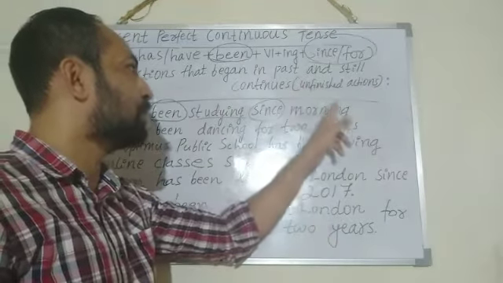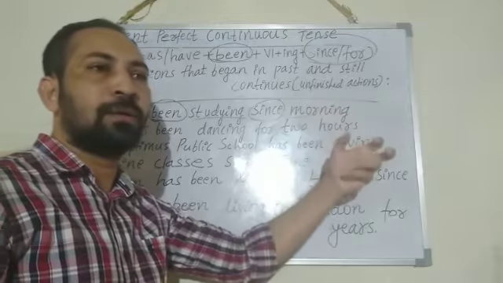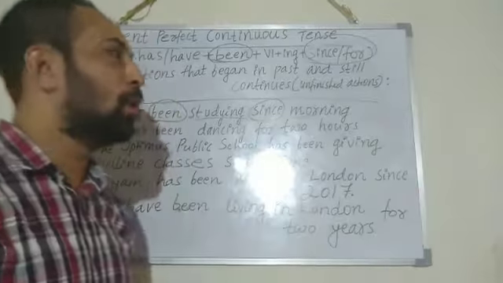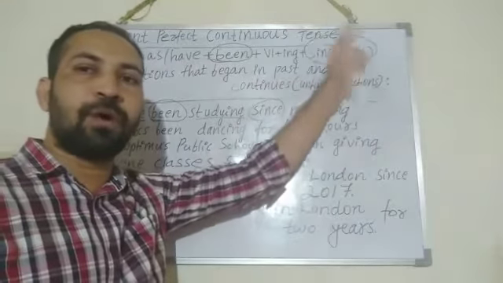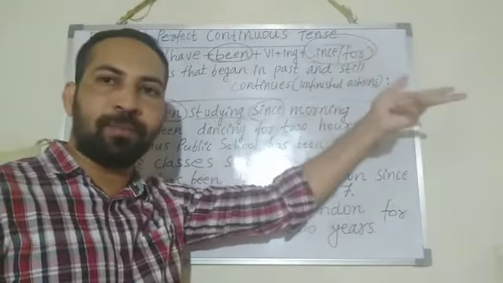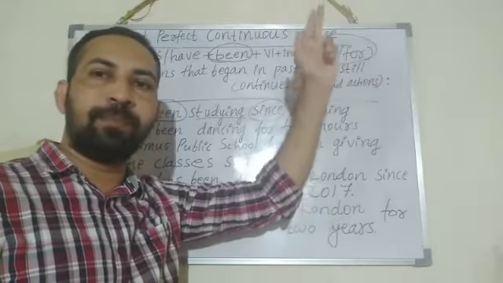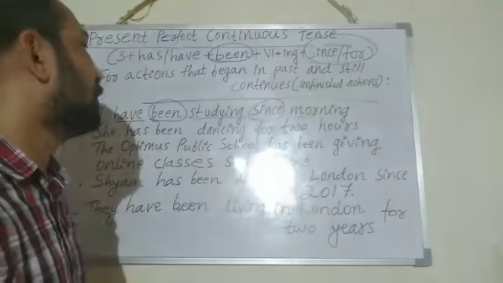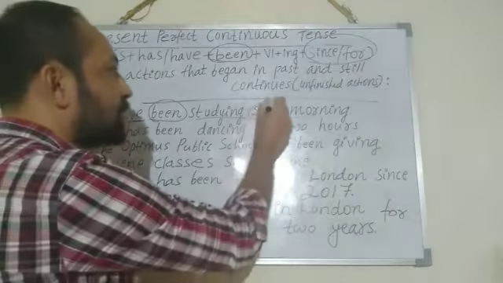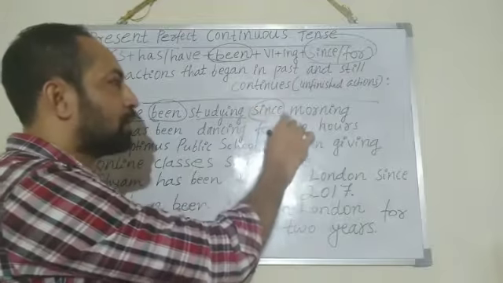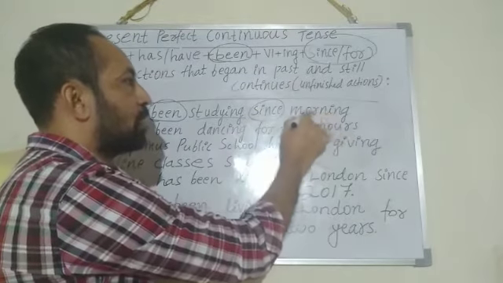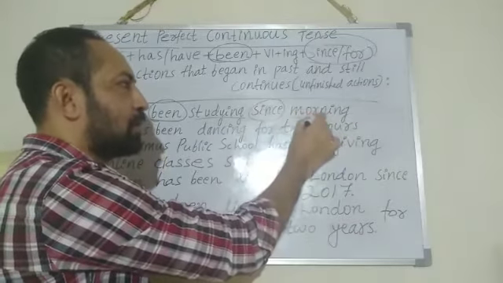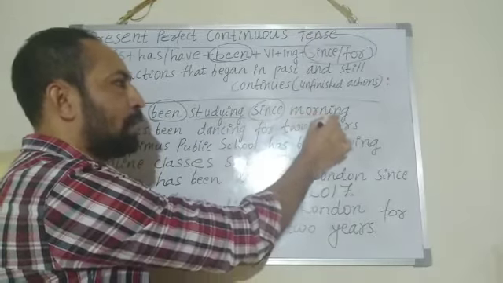Since we are using for giving the starting time, the exact time. For we are using for duration of time or time period. For that purpose we have to use for. So here I used since, you know that because since morning, the beginning of the time, the beginning of the action, that is morning, the exact time.